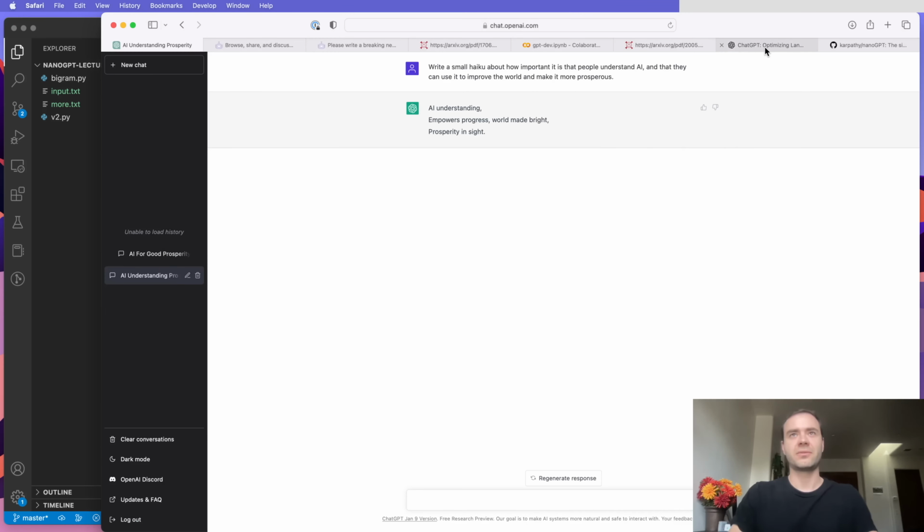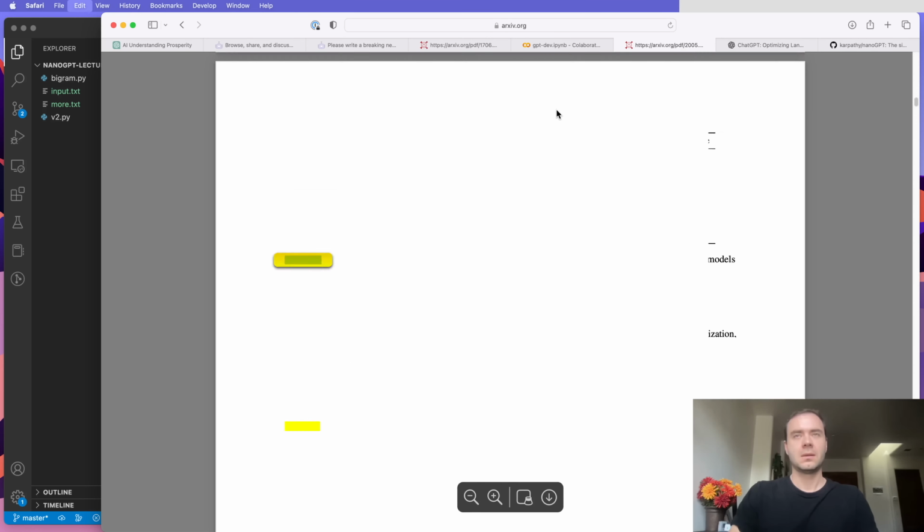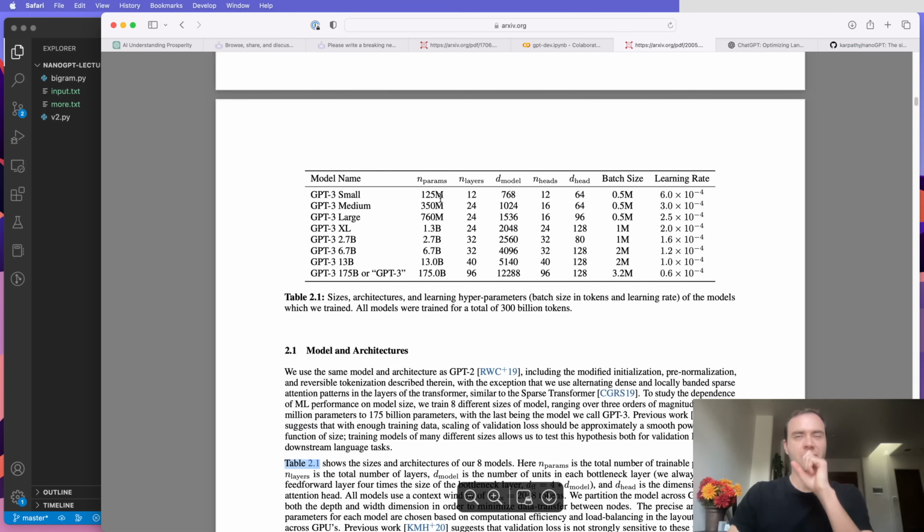Now, when you go to the GPT-3 paper and look at the transformers they trained, they trained a number of transformers of different sizes, but the biggest transformer here has 175 billion parameters. So ours is, again, 10 million. They list the number of layers in the transformer, this is the n_embd, this is the number of heads, and this is the head size. And then this is the batch size. So ours was 65. And the learning rate is similar.